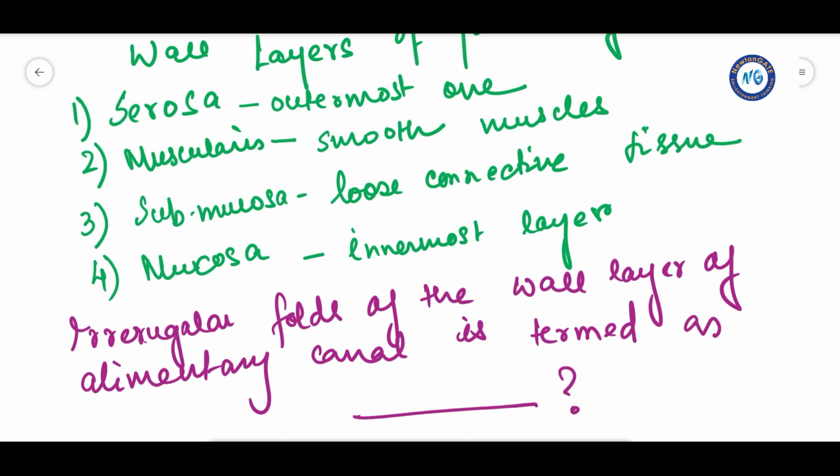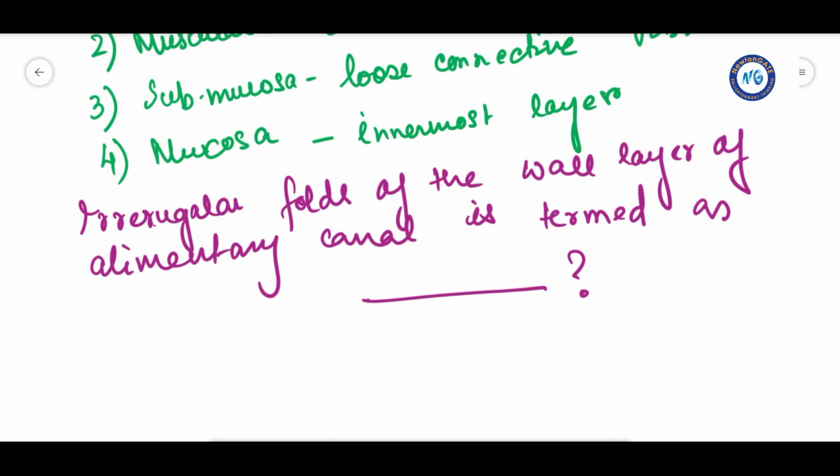This question comes in the competitive exam NEET and is very important. These irregular folds are termed as rugae, R-U-G-A-E, found in the case of the stomach.